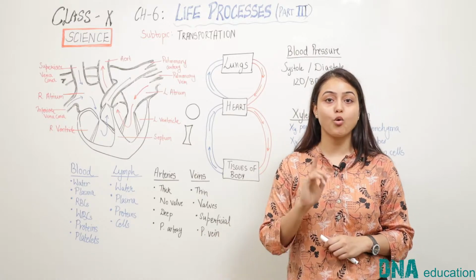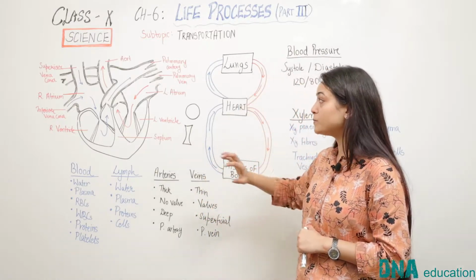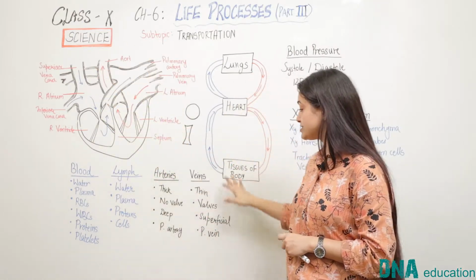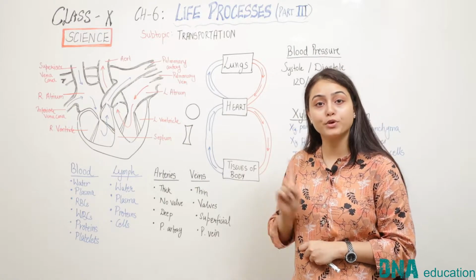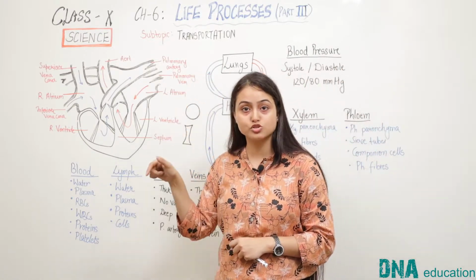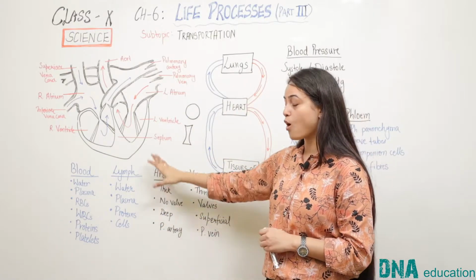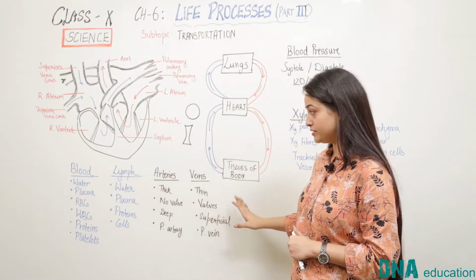Pulmonary artery is the only artery that carries impure blood. It carries impure blood from the heart to the lungs. And similarly, pulmonary vein is the only vein that carries pure blood from the lungs to the heart. So these are the exceptions. Otherwise all arteries carry pure blood and all veins carry impure blood.